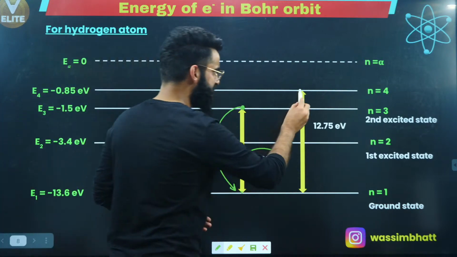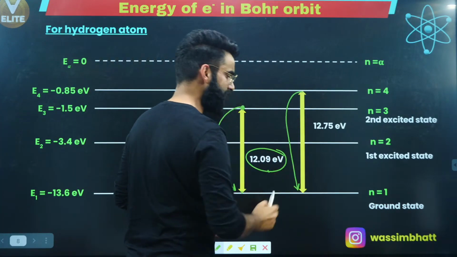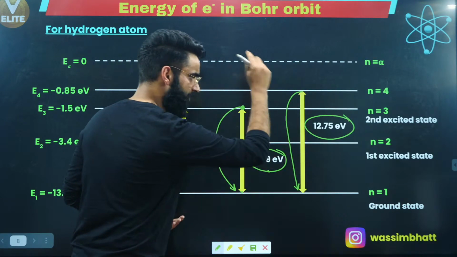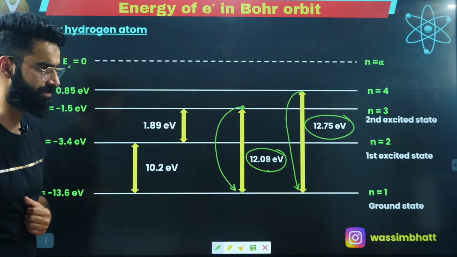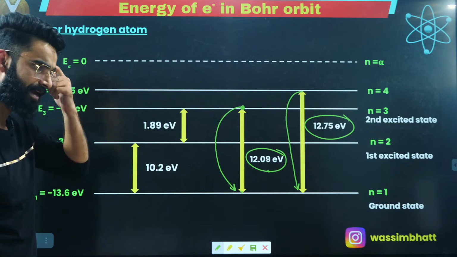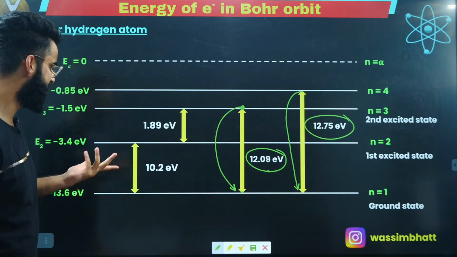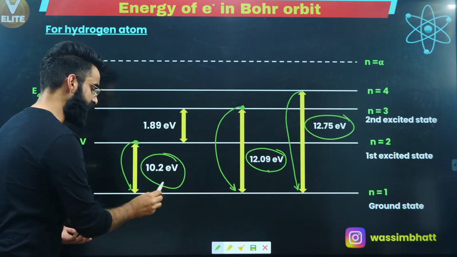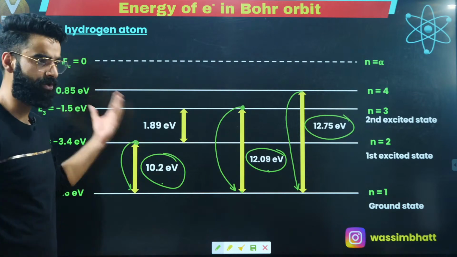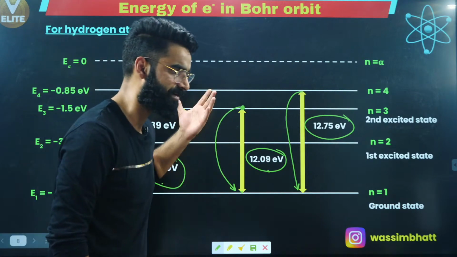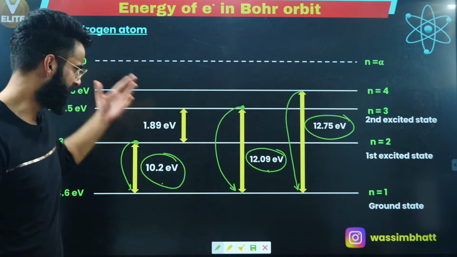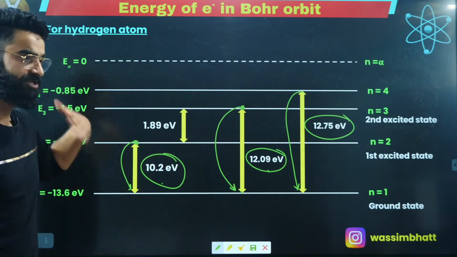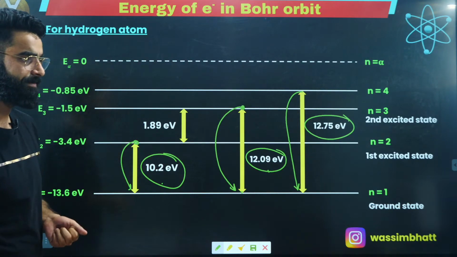Similarly, when the electron makes a transition from shell number 4 to shell number 1, it will be emitting energy. How much energy will it be emitting? It will be emitting this much amount of energy in the form of photons, right? Yes, as simple as that. Similarly, if the electron has to make a transition from 2 to 1, this much amount of energy the electron will be emitting, right? So I want you guys to remember these values, because these are really very important. If you remember these values, then your calculation part will become faster. You can solve the equations in lesser time, right?